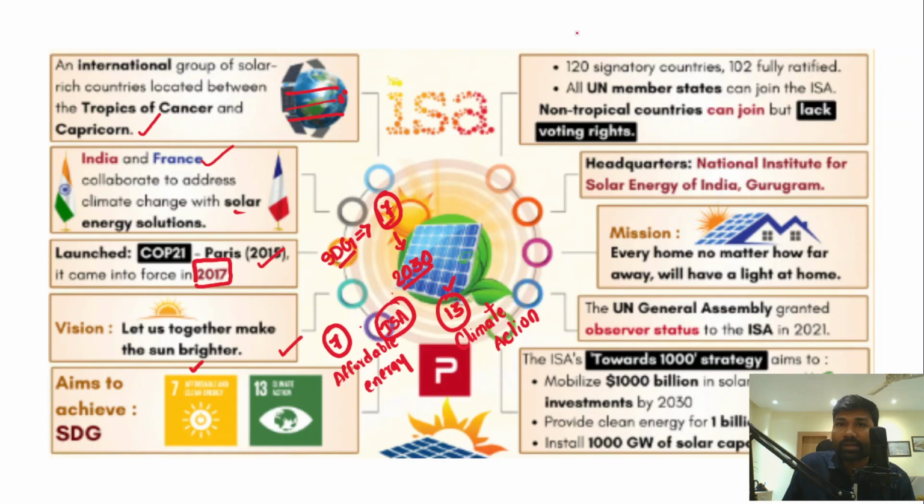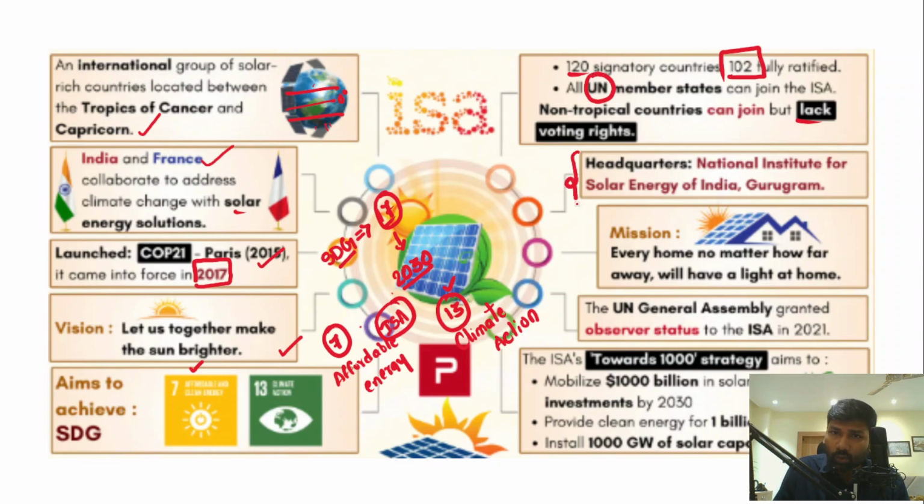So how many countries are signatory so far? 120 countries are signatory of the International Solar Alliance, and 102 countries have already fully ratified it. However, there are no restrictions. Those countries outside the Tropic of Cancer and Tropic of Capricorn can also become part of the International Solar Alliance. They can join, but they lack voting rights. And in fact, all United Nations members can become part of the International Solar Alliance.